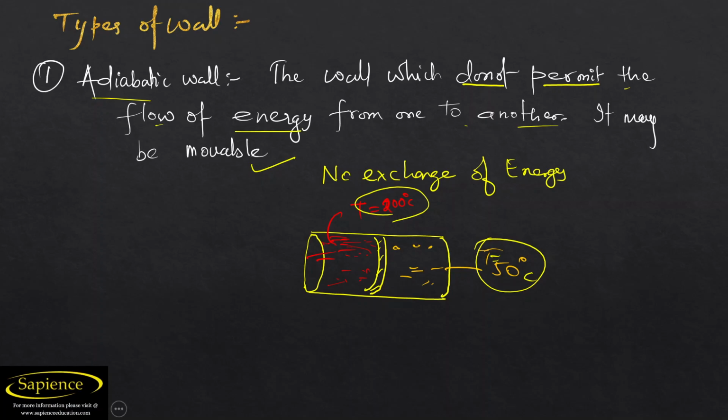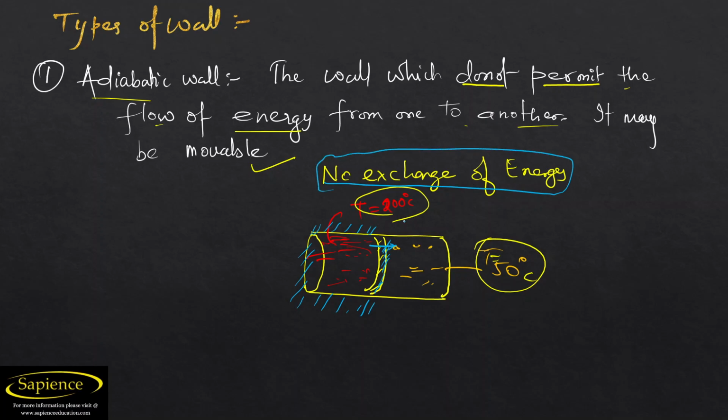What does this mean? It means that the boundary has been insulated properly. If the wall has been insulated properly, it does not permit the exchange of energy.